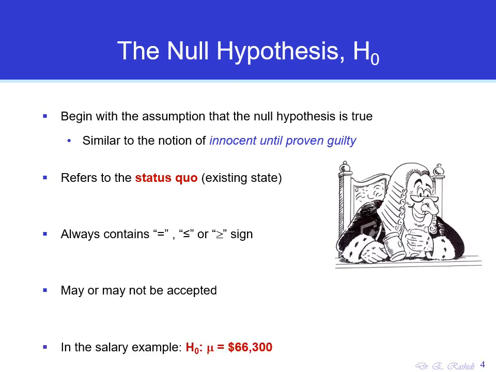So the example that we had previously for the salary example, the null hypothesis states that the average salary is equal to $66,300. So as you can see here, we are talking about the population parameter, average here, and it has the equality sign, and it talks about the current situation or the current existing state of the population average salary.